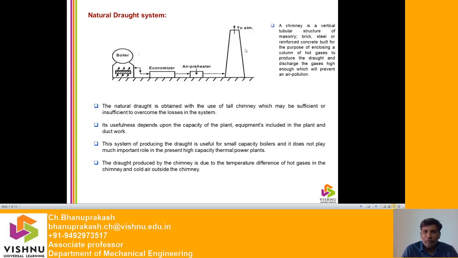See here chimney, how will it be made up of? Generally it is made up of a structure of masonry or brick or maybe steel or otherwise reinforced concrete, built for the purpose of enclosing a column of hot gases. Here these hot gases are passing through it and discharged to the atmosphere. It is discharged at a great height. The gases should be released high enough to prevent air pollution.